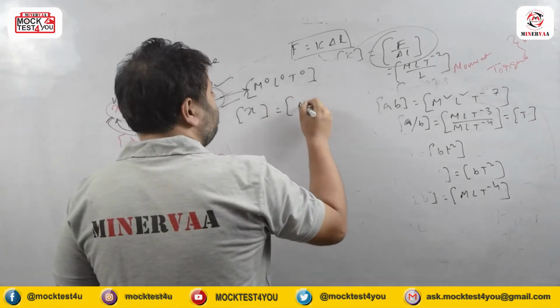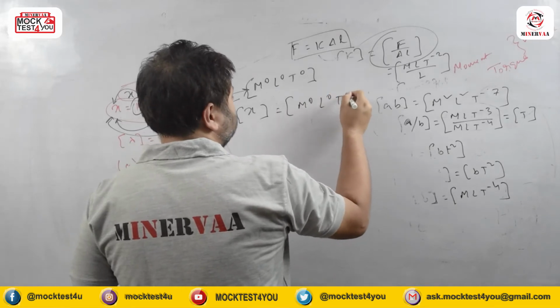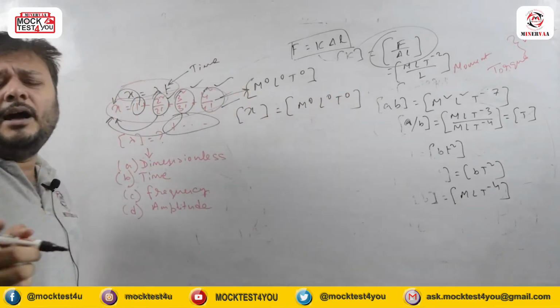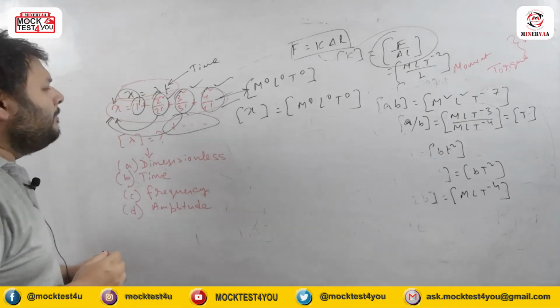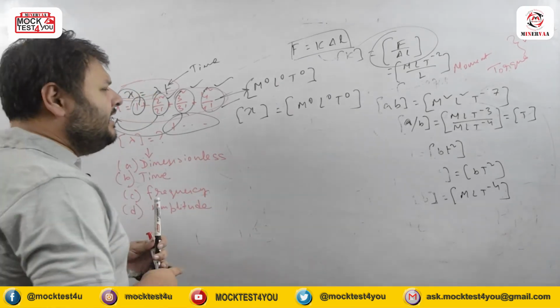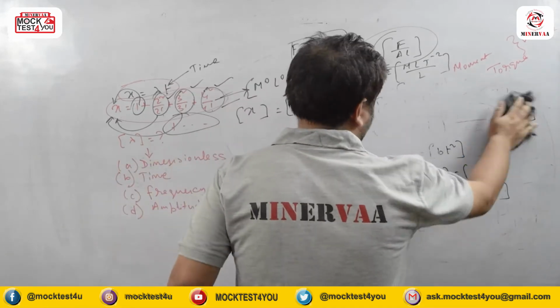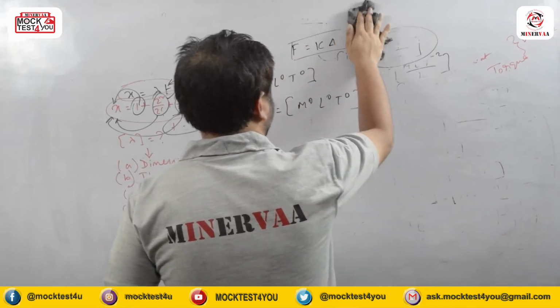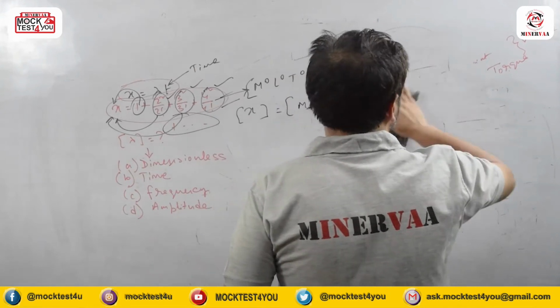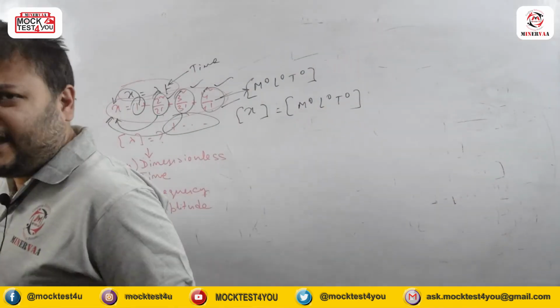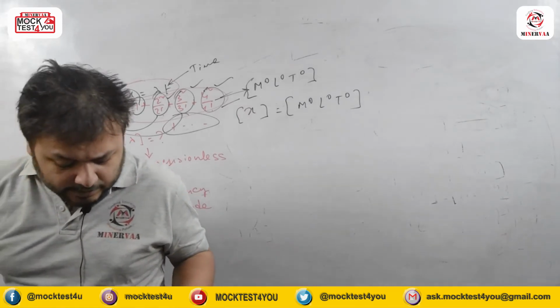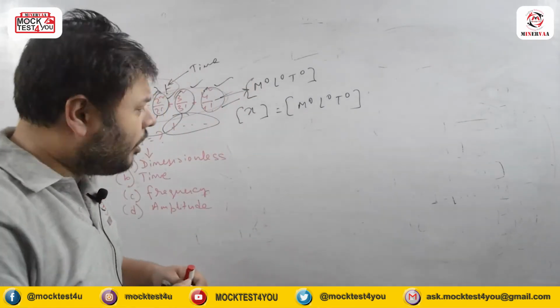So x should be M to the power 0, L to the power 0, T to the power 0 in terms of dimension. So we got that x is a dimensionless quantity. But was that our ask? No, this was not asked in the question. What was asked in the question? That lambda's dimension is matching with which particular quantity in the given four options.